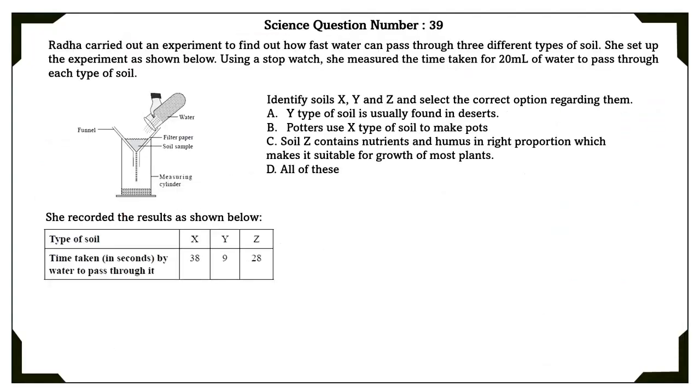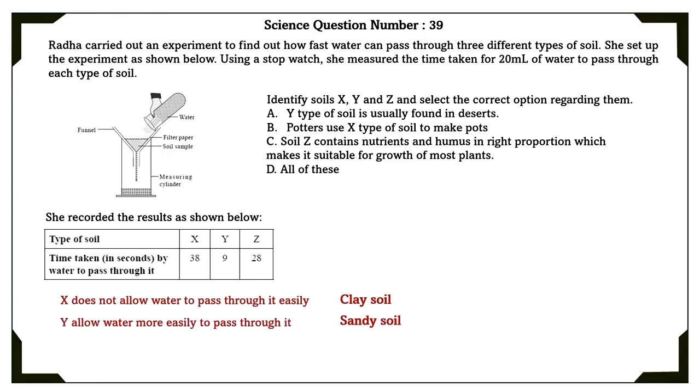Science question number 39. Radha carried out an experiment to find out how much faster water can pass through 3 different types of soil. She sets up the experiment as shown below. Using a stopwatch, she measured the time taken for 20 ml of water to pass through each type of soil. Identify soils X, Y, and Z and select the correct option regarding them. X does not allow water to pass through it easily, which is clay soil. Y allows water more easily to pass through it, so it is sandy soil. Z allows moderate amount of water to pass through it. It is loamy soil. So according to this, the correct option is all of these.